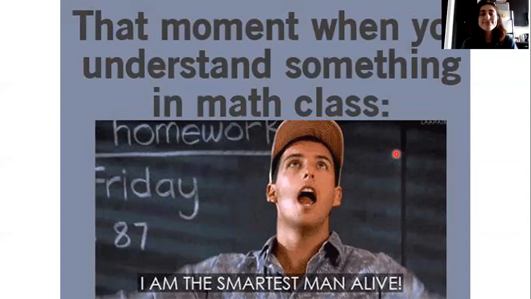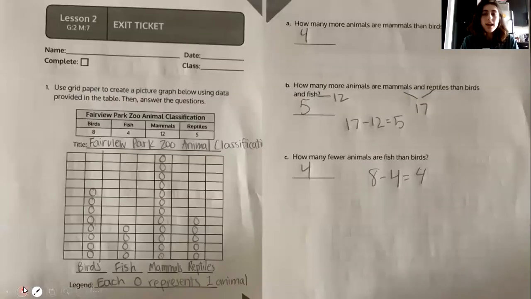All right, keep it moving. Here is your exit ticket from the day before, the one that I didn't do with you, the one that you did on your own. Hopefully you've done this on your own, and this is just a way you can check and see that you did it right. You put your title right here. You put your categories as well as your legend down here.